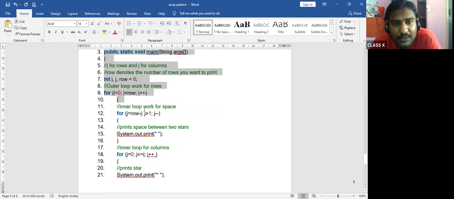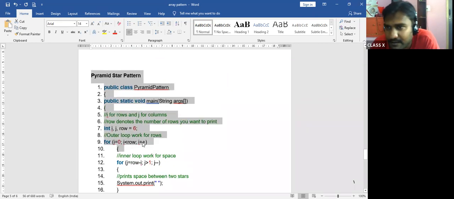Now, the inner loop works for space. Row minus I. Row is what? 6. 6 minus I. 6 minus I is what? 6 minus 0. Then J is greater than 1.